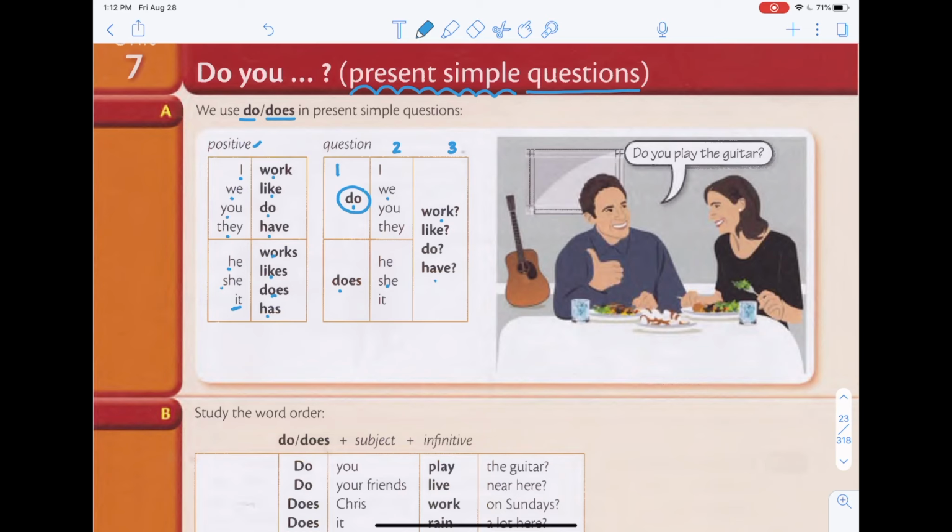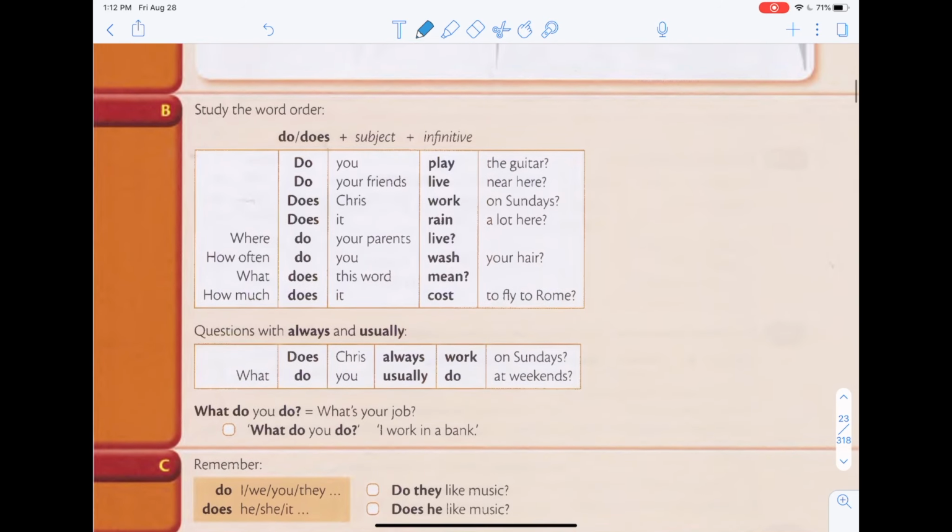So do or does becomes the first number one, and then number two, he, she, it. Number three is the verb. So for example, over here you will say, do you play the guitar? Okay, so do first, you second, play the verb third. Okay, so let's remember the word order.